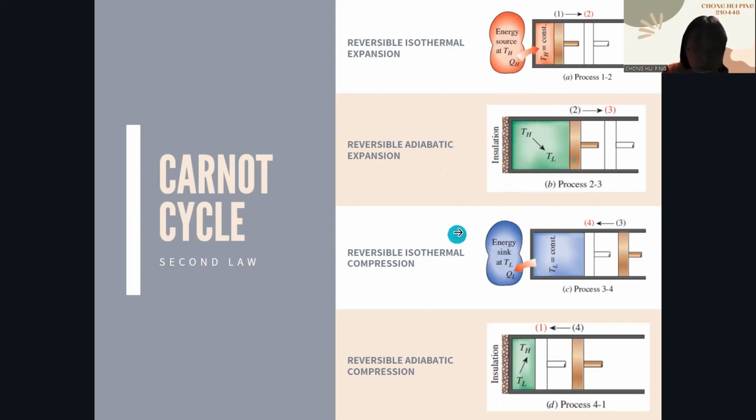The third one is reversible isothermal compression. The temperature throughout the process is constant, which is TL. When the gas is compressed, it tends to cause the temperature to rise. However, when the temperature rises, the heat, QL, will be rejected from the gas and transmitted to the sink.